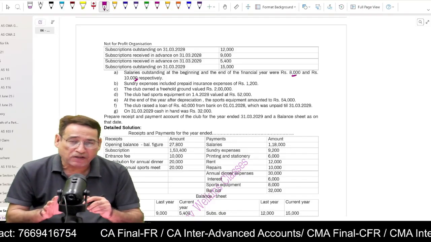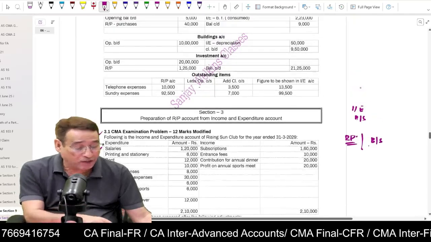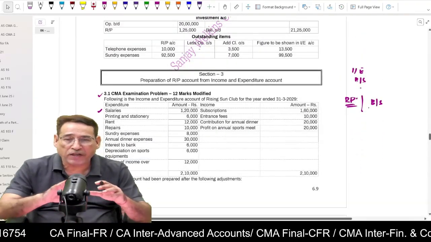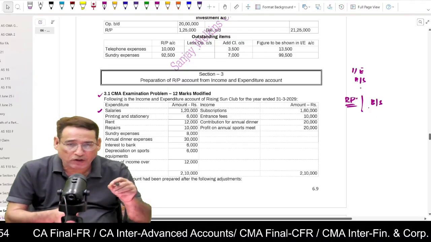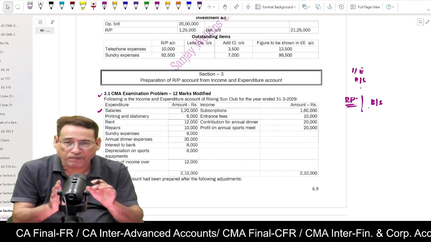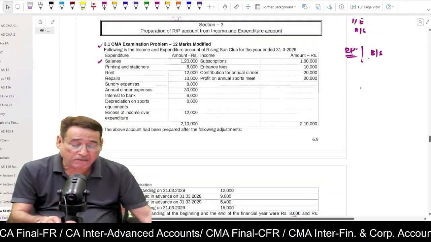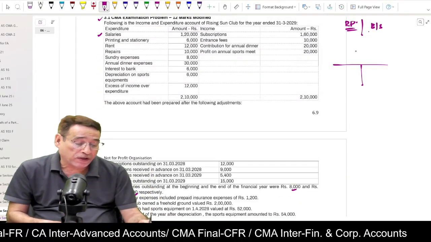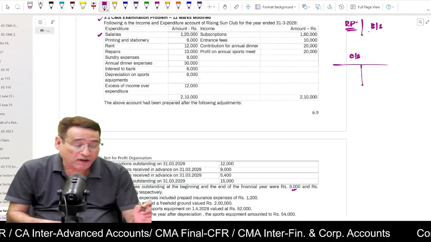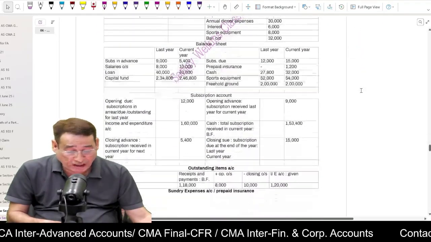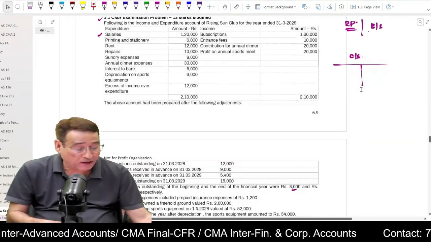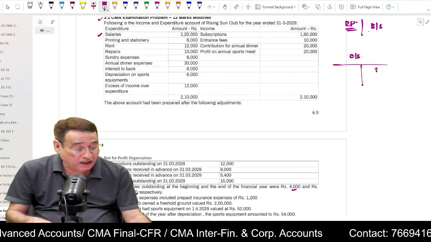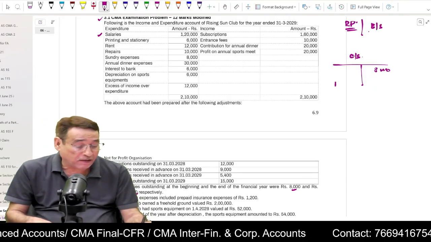The only difference is that in the first method, when we prepare income and expenditure account, regarding outstanding expenses, we can make the adjustment in the income and expenditure account simply by adding or subtracting. But under this approach, I told you in the regular classes that even for outstanding expenses, you must prepare an account. For example, outstanding salaries, it is given for last year 8,000. For current year, it is given 10,000.